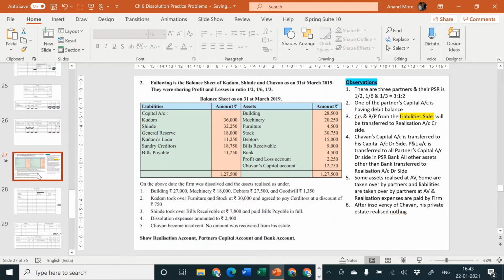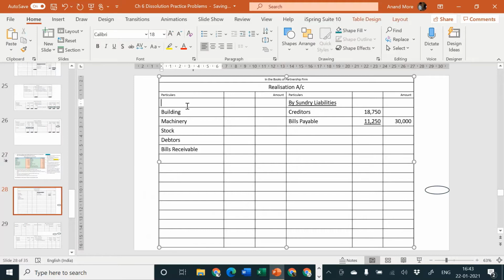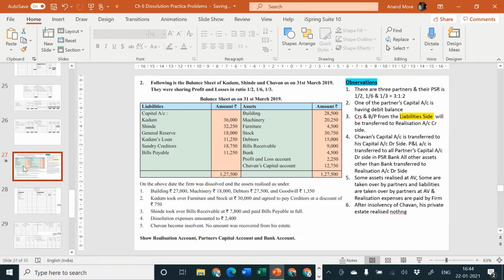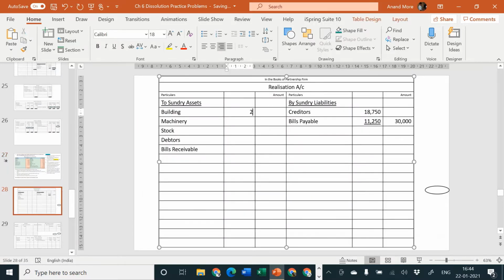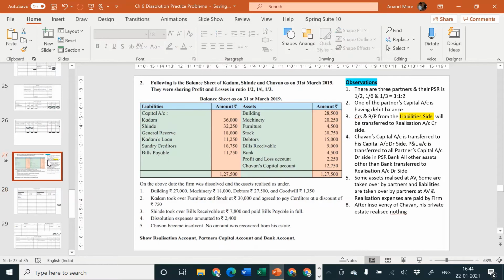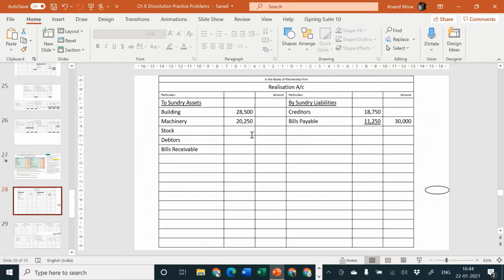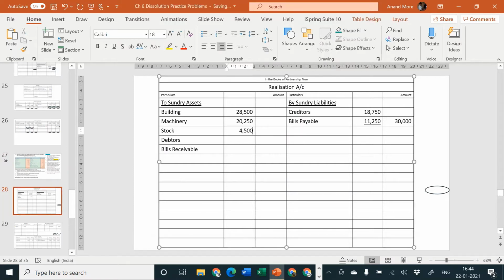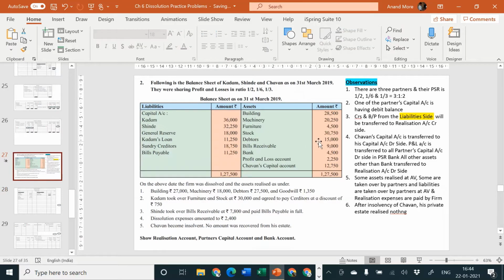Yes, and let me write down here to sundry assets. Let us consider the amounts: 28,500, 20,250. Next is furniture 4,500 and stock is 30,750. Debtors are 15,000, bills receivable are 9,000.